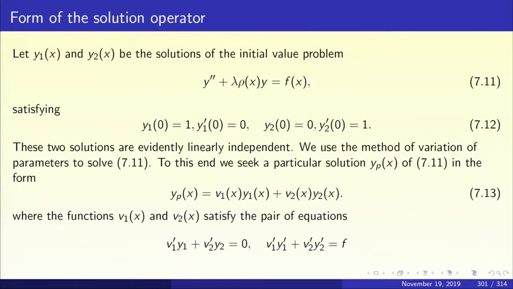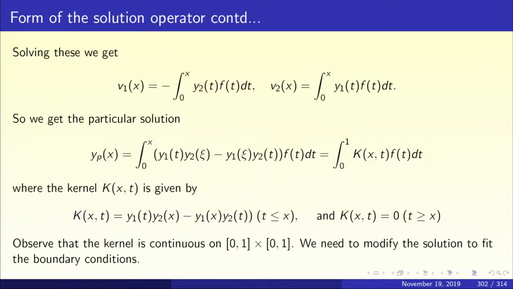Okay, so when you solve these equations v1 prime y1 plus v2 prime y2 equal to 0, v1 prime y1 prime plus v2 prime y2 prime equal to f, what do we get? We get v1 prime individually and v2 prime individually, and we must integrate it. Integration means v1(x) equal to minus integral 0 to x y2(t) f(t) dt, and v2(x) is integral 0 to x y1(t) f(t) dt. So, we got the expressions for v1 and v2. We must substitute these expressions in the form of the particular integral. Remember, yp, the particular integral was v1 y1 plus v2 y2.